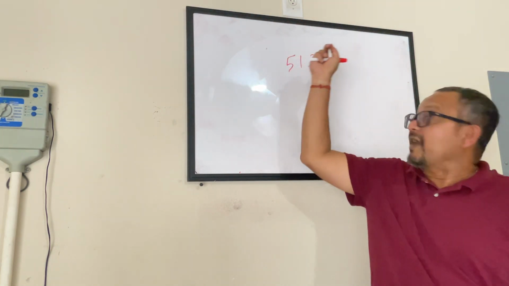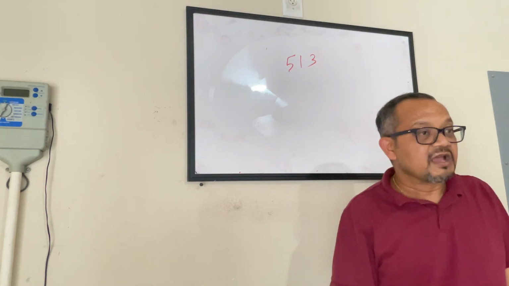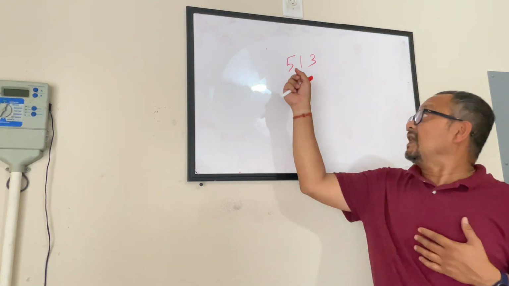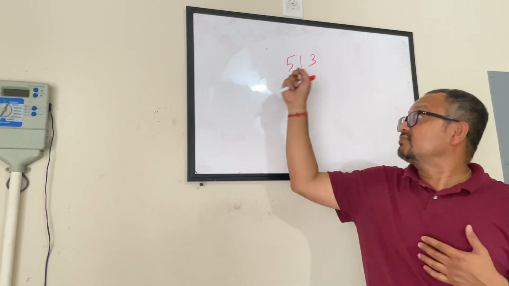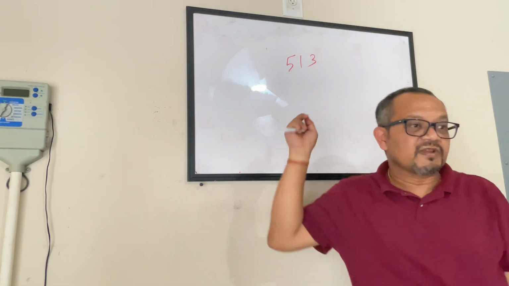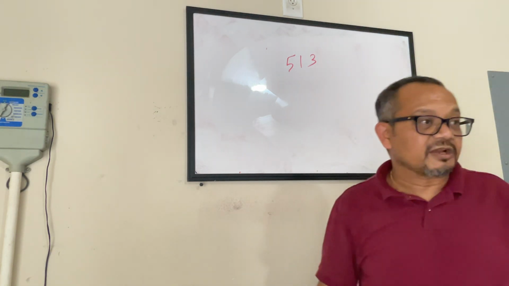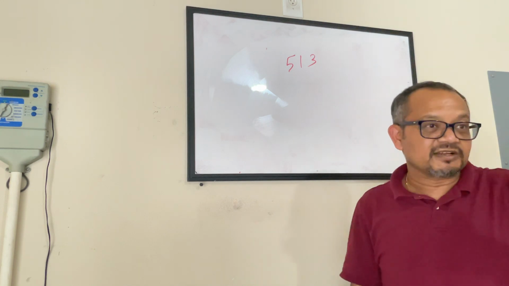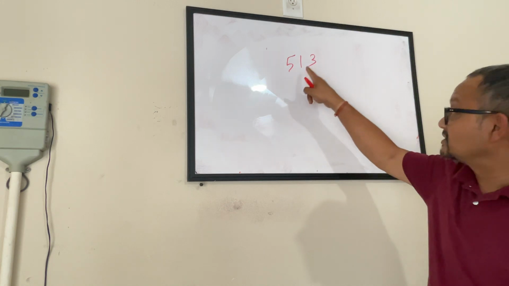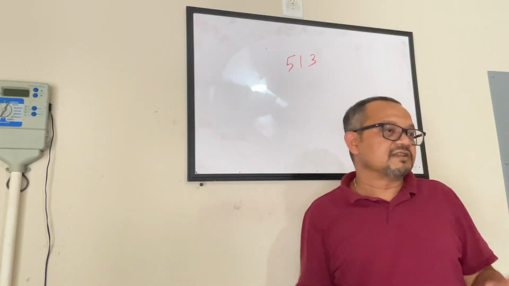So now 513, what Chaitanya did, he said, okay, this is my number, 513. I was asking whether it is divisible by 3 or not. So 5 plus 1 is 6, plus 3 is 9. So 9 is divisible by 3, so yes, 513 can be divided by 3. I was asking, is it divisible by 9 also? Because 9 also uses the same formula. The answer is yes, as Aganya is raising a thumbs up. Because the sum is 5 plus 1 is 6, plus 3 is 9. So if the sum is divisible by 9, this number is divisible by 9.